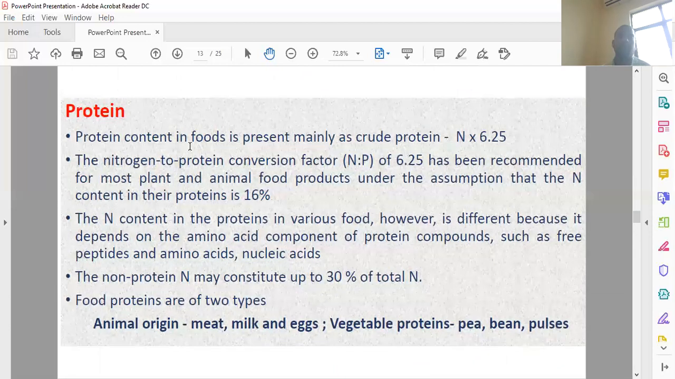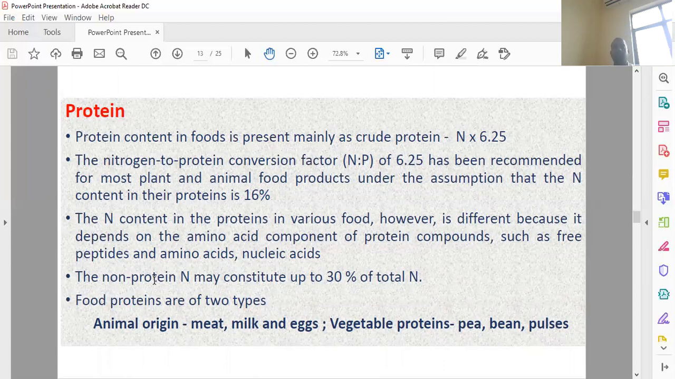The protein content in food is present mainly in the form of crude protein, because you estimate the protein from the nitrogen content. The nitrogen content in protein is about 16%. The factor is 6.25, that means 100 by 16 is equal to 6.25. So to estimate the protein from nitrogen, you multiply by the factor 6.25.